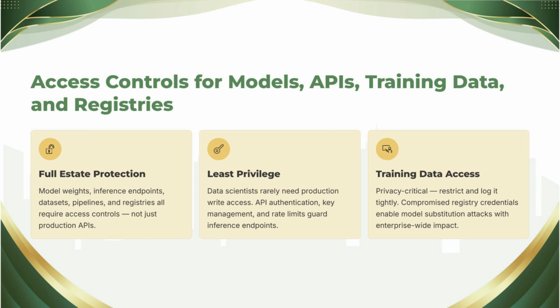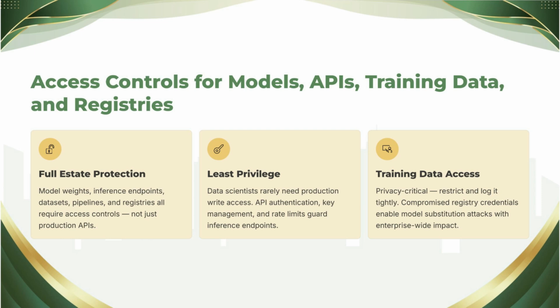The API layer adds its own stack. Authentication on every model endpoint. No anonymous inference for sensitive models. Authorization scoped by consumer. Remember, downstream dependency chains. Each consumer should reach only its models. Rate limiting as the anti-extraction control from earlier. And full query logging feeding the monitoring we built in Chapter 13.